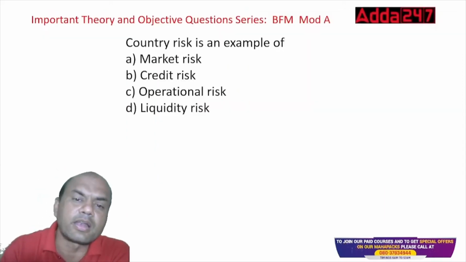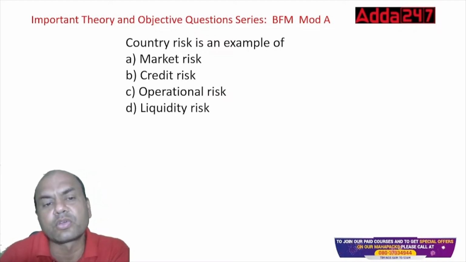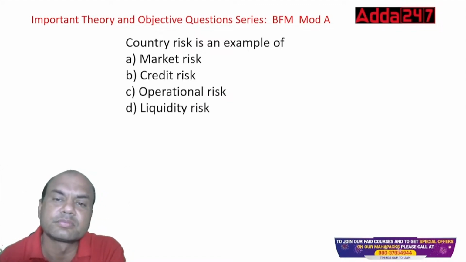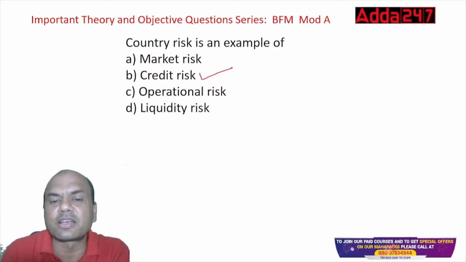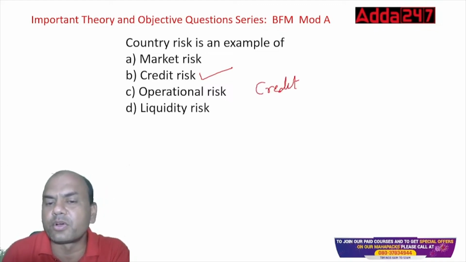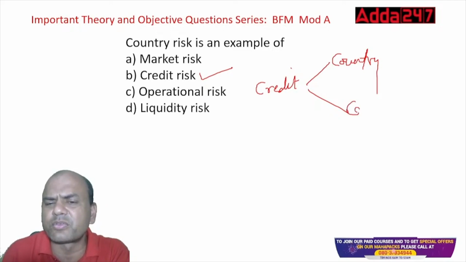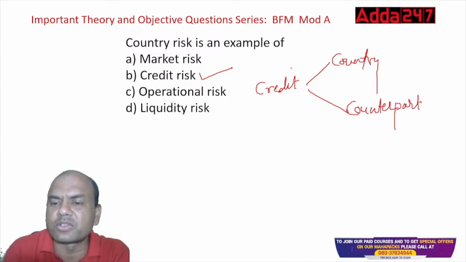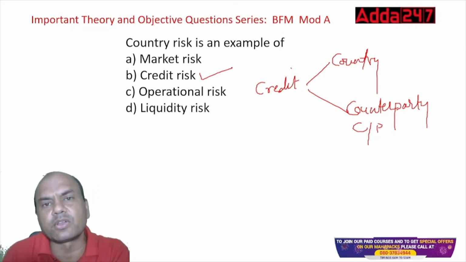Country risk is an example of market, credit, operations, or liquidity risk? So country risk is an example of what? It is a part of credit risk. See here, credit risk always is of two types. Always remember this. One is country and the second is counterparty. I'll write it in full, because many students might not understand this. The short form of counterparty is CP. So country risk and counterparty risk. Credit risk always has two parts.